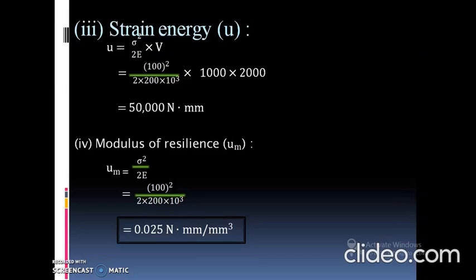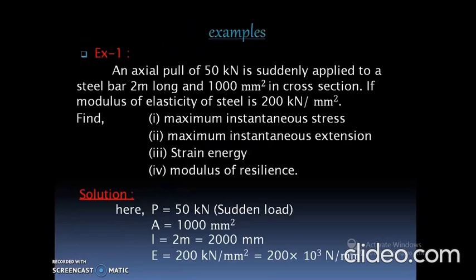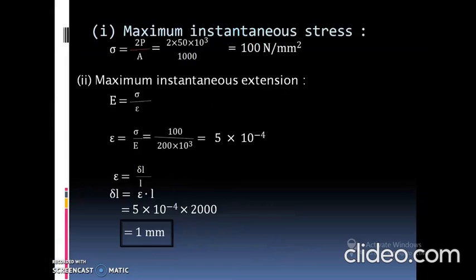So we can calculate these four different values: maximum instantaneous stress, maximum instantaneous extension, strain energy and modulus of resilience for suddenly applied load. As the type of load changes, the formula for these four terms will change, and you can also calculate it by using various formulas for strain energy.